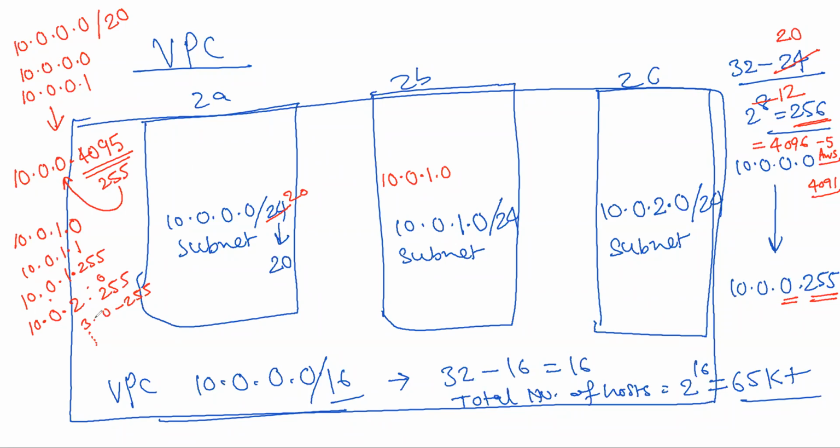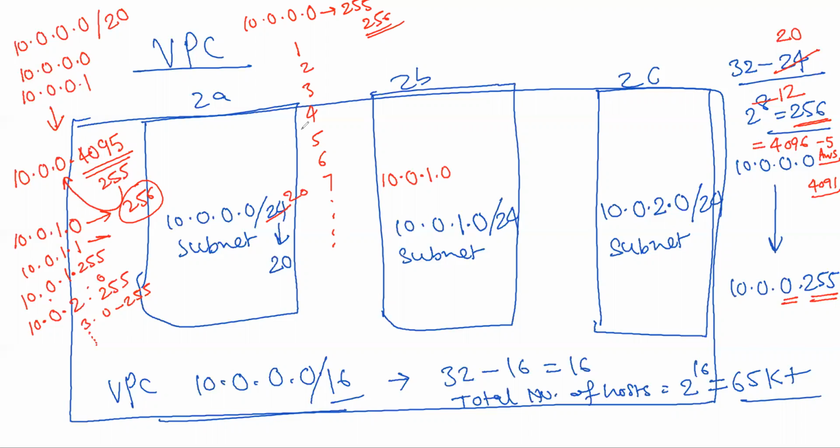For one series, 256 will be taken. So first 10.0.0.0 to 255 is 256, and then for 1, 2, 3, 4, 5, 6, 7, each will be 256.